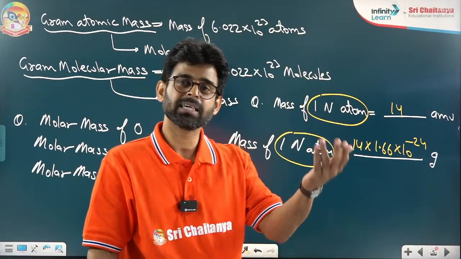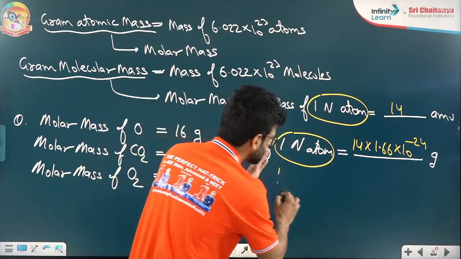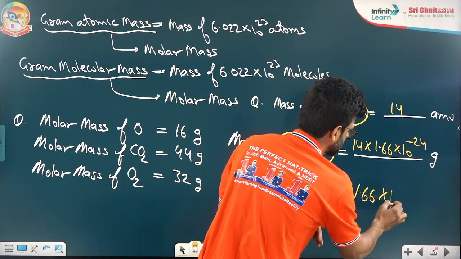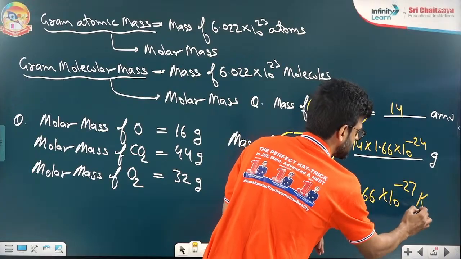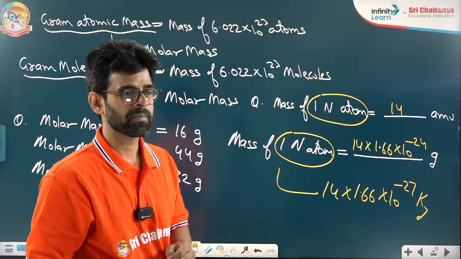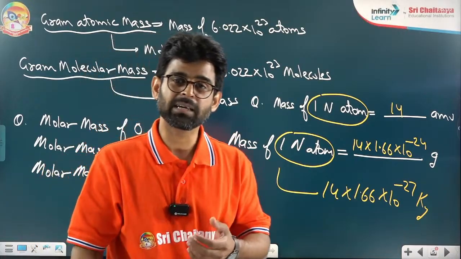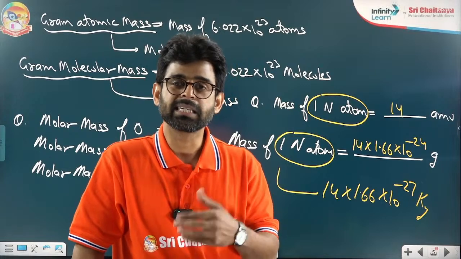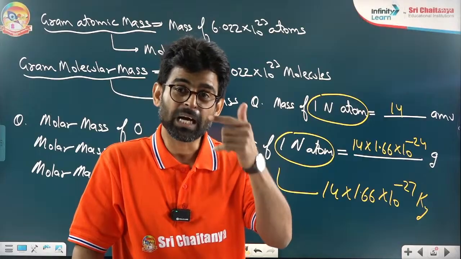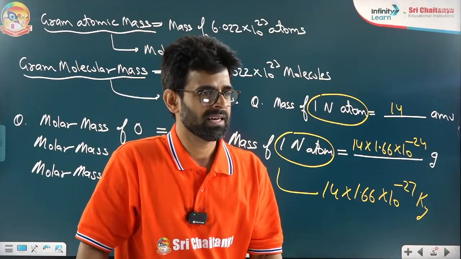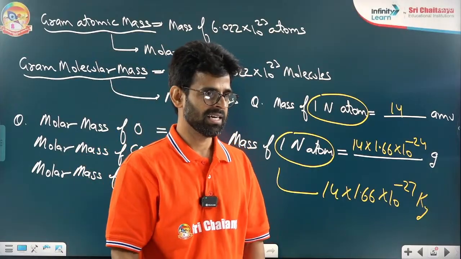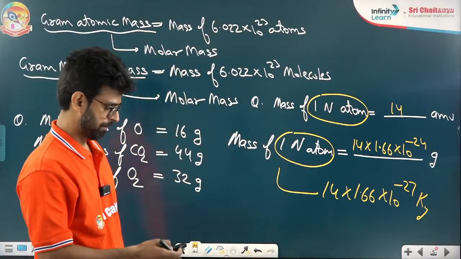If someone asks me, sir, tell me the mass in kg, I can say, yes, beta, 14 into 1.66 10 to the power how much? Minus 27 kg. Just unit conversion, na? Definitely, I will not say like my weight is 70 kg, in grams my weight is 70 gram. No. It becomes 70,000 grams. Yes, everyone is very clear now. Fine. Okay, bacha. I hope we are clear.